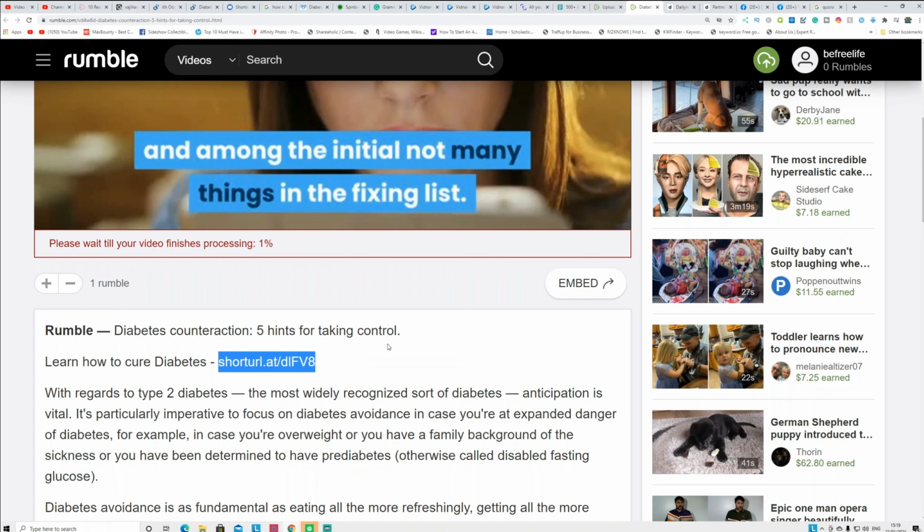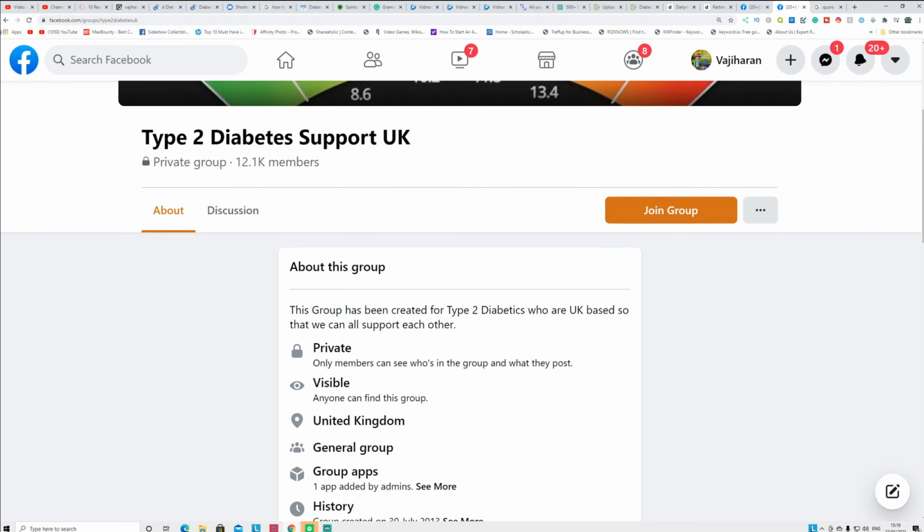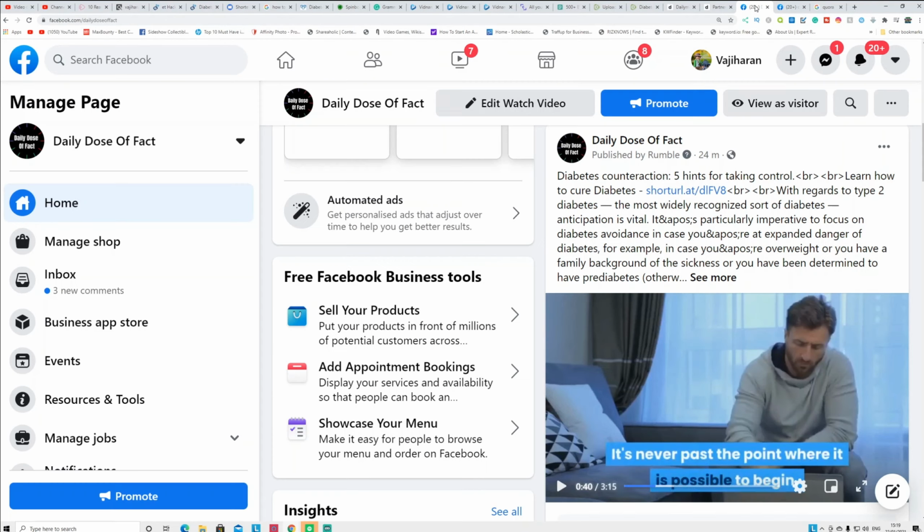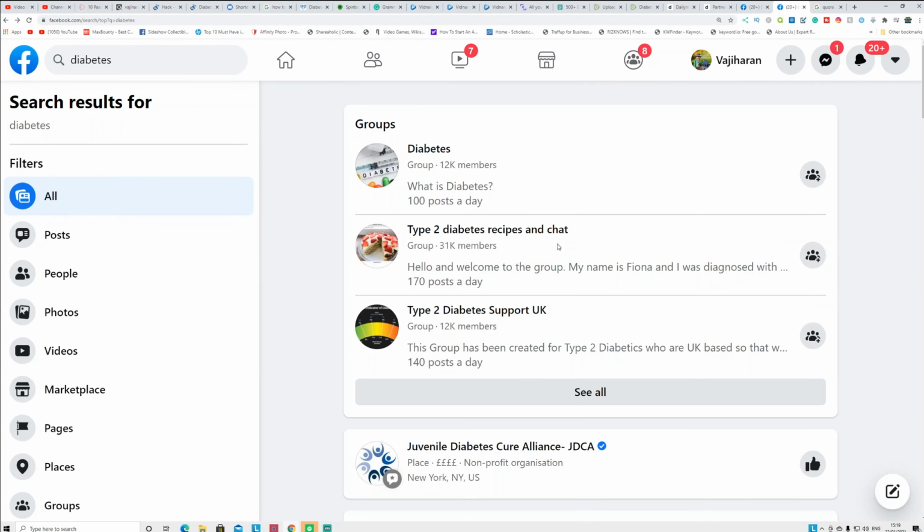Now what you can do is go to Facebook and search for the product that you want to promote. In this case, diabetic, I searched that. So there are a couple of pages and groups there I can join. For you, you can search for your particular niche on Facebook and find the Facebook groups and pages. Open a couple of them.